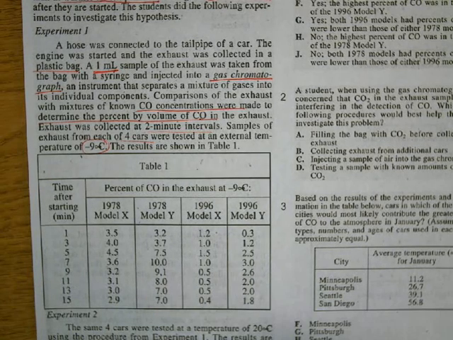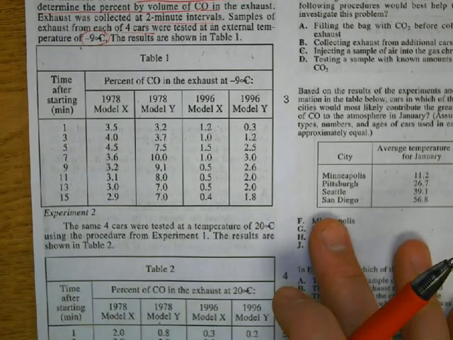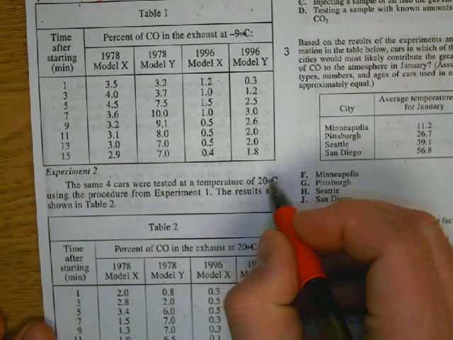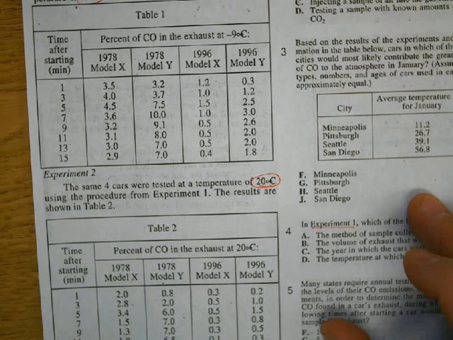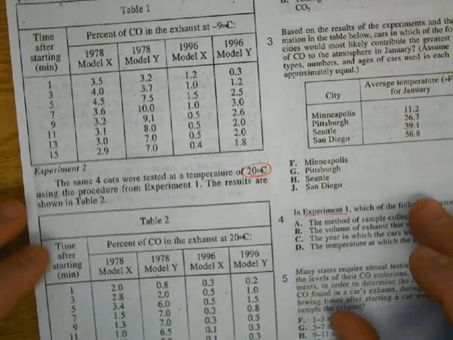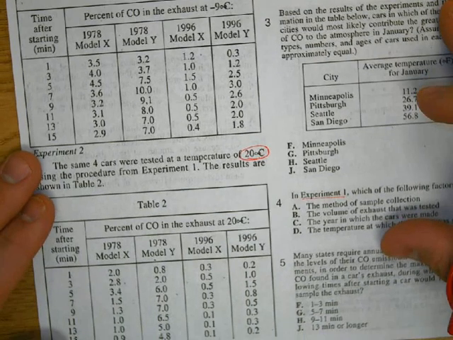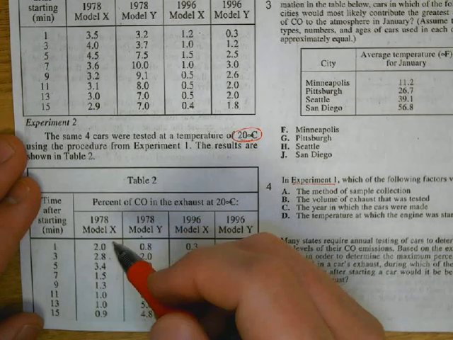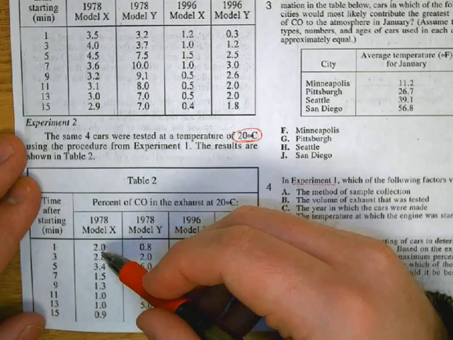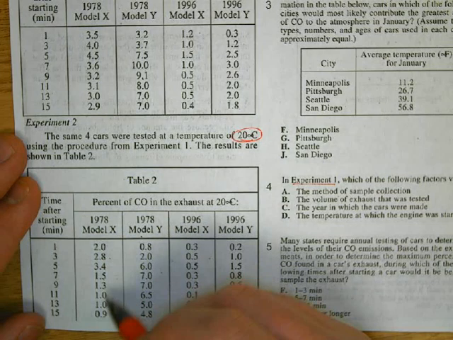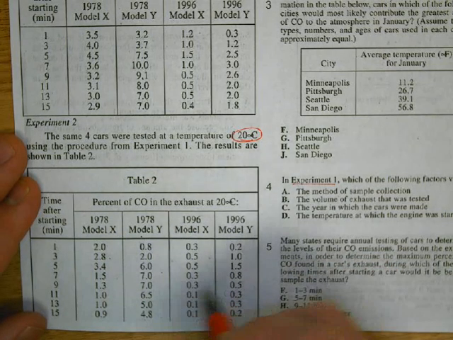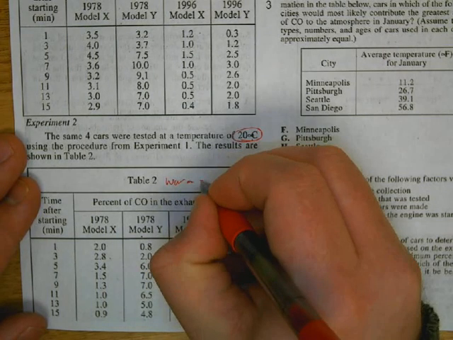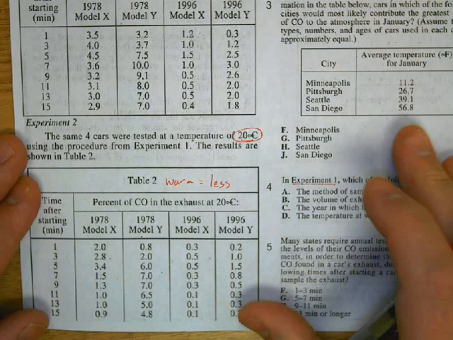While we're at it, let's just look at experiment number 2, just so we can see what else was going on. They did the same experiment, but they did it at 20 degrees. And at 20 degrees, those cars did something different. It's kind of interesting. They're lower. Instead of having 3.5 up here, we're at 2. So it does look like they got a little bit lower at the warmer temperatures. It's warmer, and so it's less. So warm equals less. They were right. That was their hypothesis: warm is less, and cold is more.